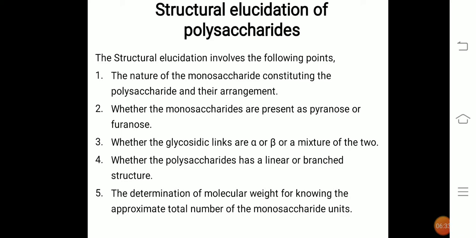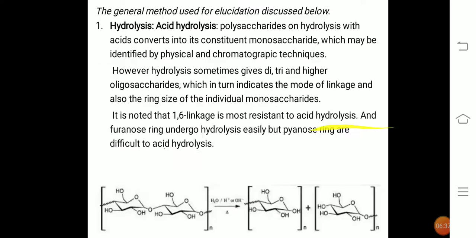The structural elucidation includes these points, and these are identified by using the general method. The first is hydrolysis. Hydrolysis can be done in two ways: acidic hydrolysis or enzymatic hydrolysis. Acidic hydrolysis converts the polysaccharides on hydrolysis with acid into constituent monosaccharides, which may be identified by physical